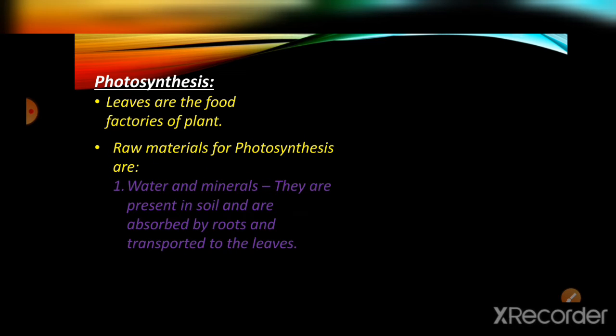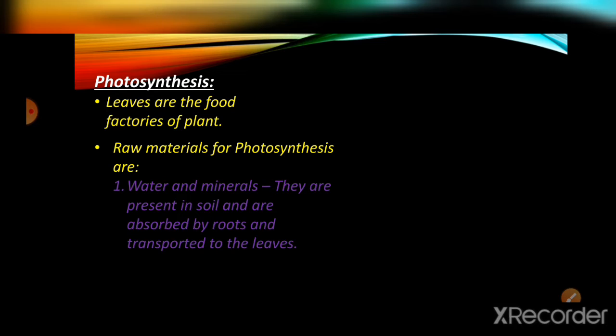For the process of photosynthesis, we need some raw materials. Just as I have said, right? Autotrophs mean simpler substances. From the simpler substances, they can make their own food. So the simpler substances we are going to see now. The first one is water and minerals. When we see about that, how can plants take in water and minerals?